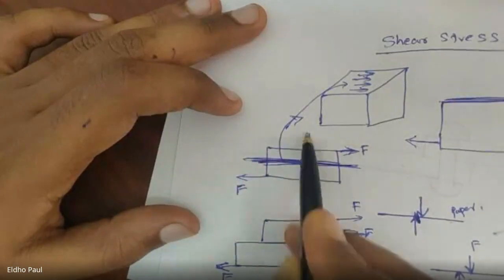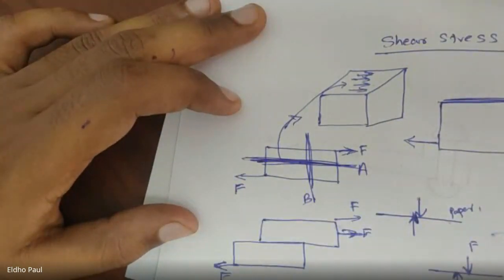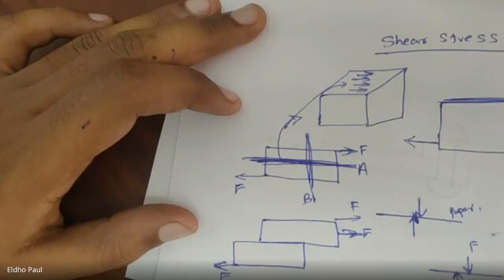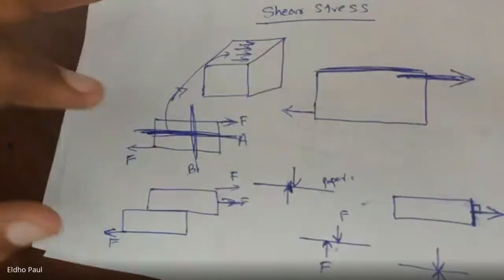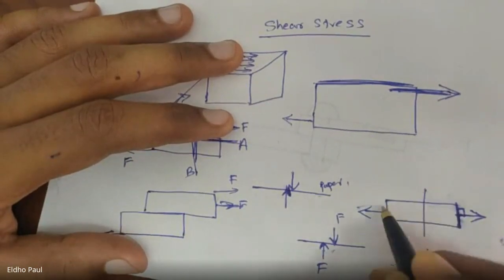Or this one or this one? Which one, A or B? Which one resists the shear force? A. Yeah, right. But in case of application of normal force, A or B?